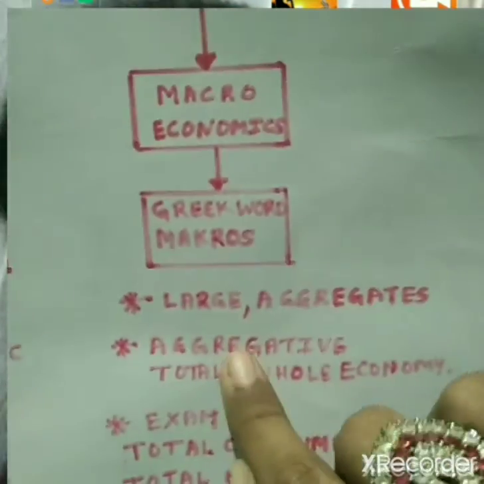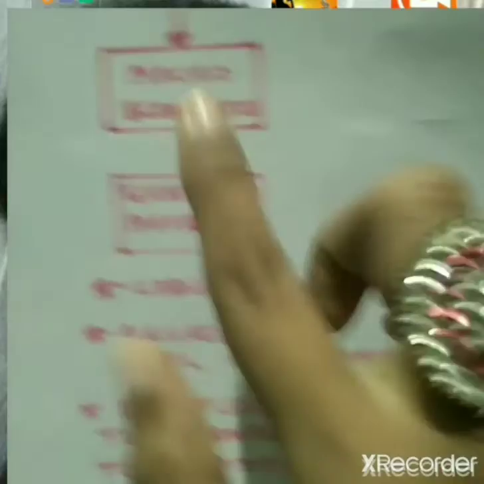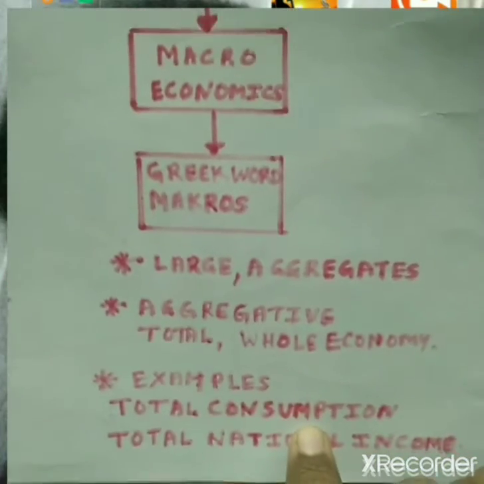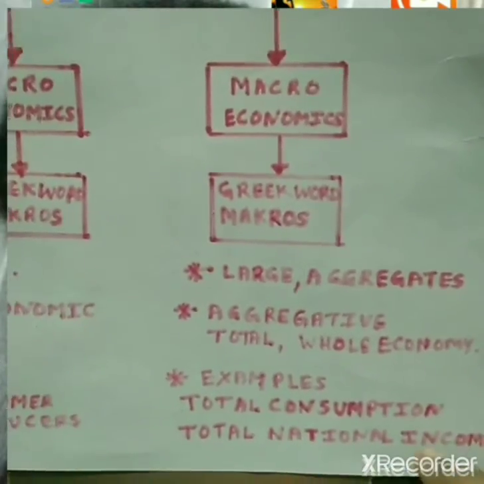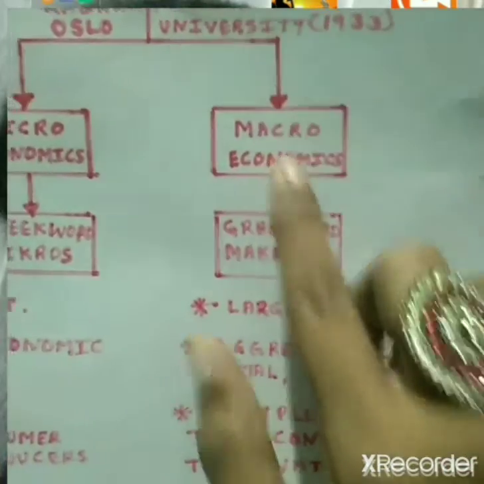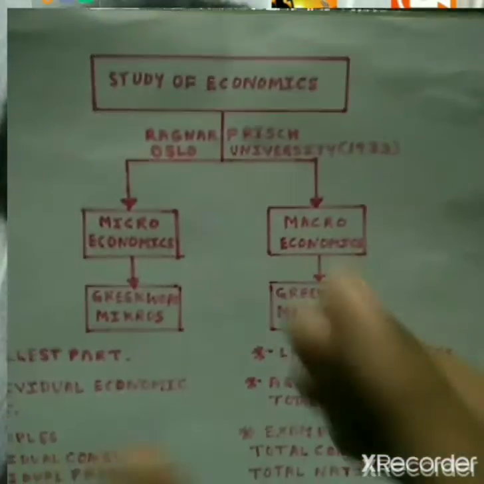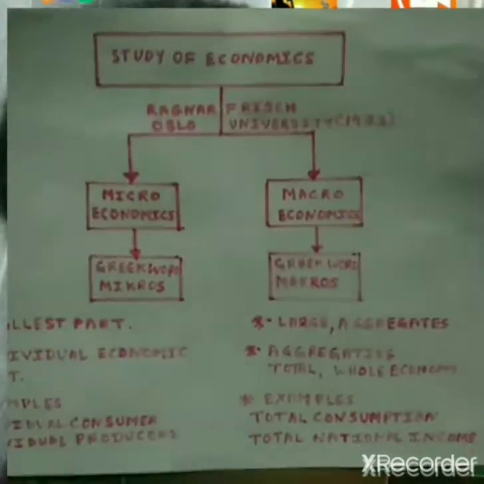In macroeconomics, we study aggregates, that is the total, or the whole economy. Examples of macroeconomics are total consumption in the whole nation, the total consumption done by the people, which we study in macroeconomics. Total national income is also studied in macroeconomics. So macroeconomics is a broader concept, and microeconomics is a narrower or smaller concept. I think the study of economics is clear.